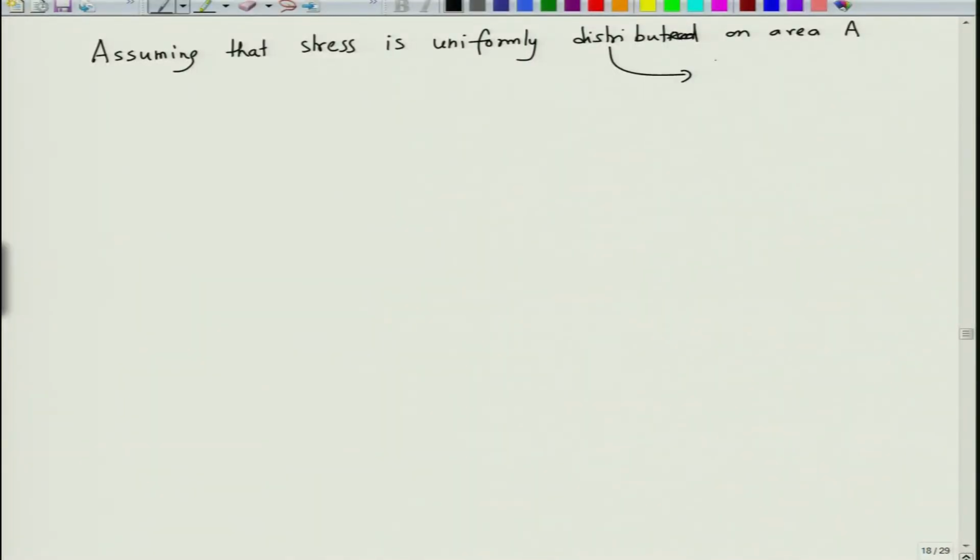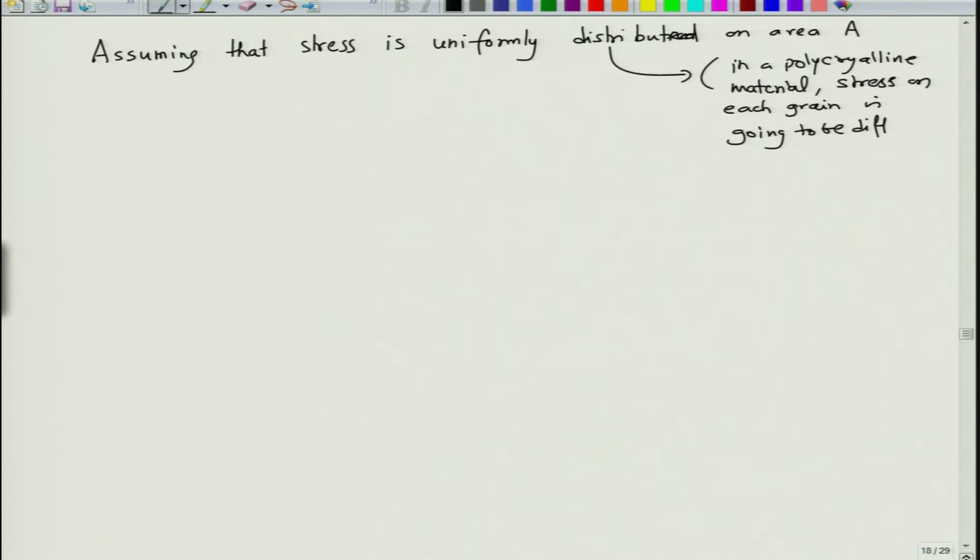So, essentially we can say in a polycrystalline material, the stress on each grain, I think you know the difference between the grains, because a grain is a part of the material, is going to be different because of changes in the orientation of grains.